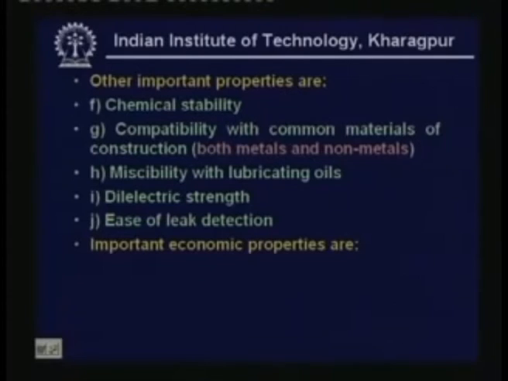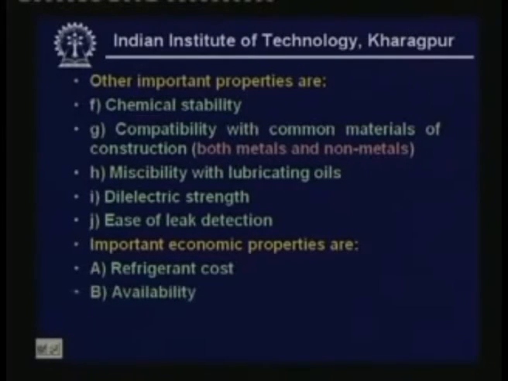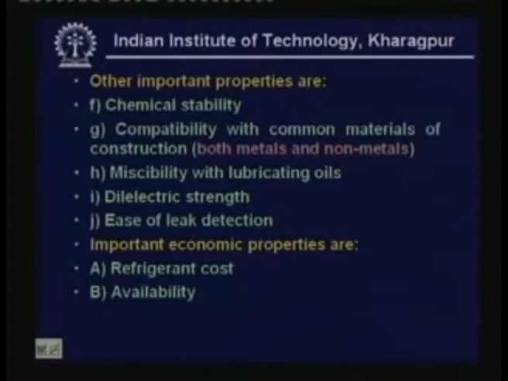Then what are the important economic properties? Important economic properties are obviously the refrigerant cost. It should be as cheap as possible, so that your initial cost will be low, and it should be easily available. Okay. So, availability is also an important practical issue, right. So, these are the important properties which decide the selection of a particular refrigerant for a given application.